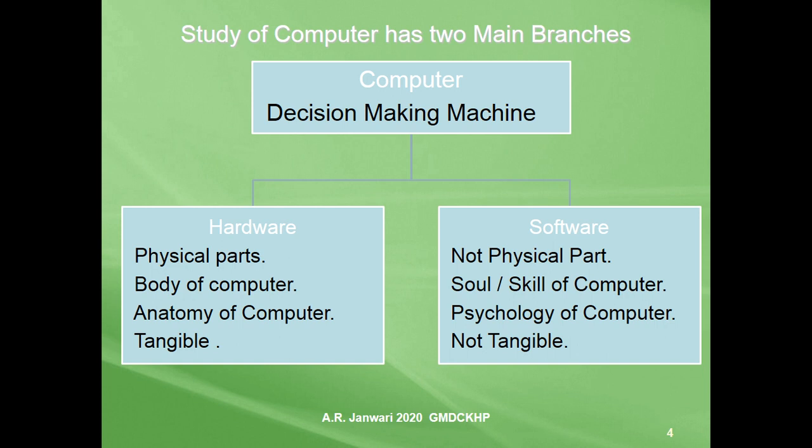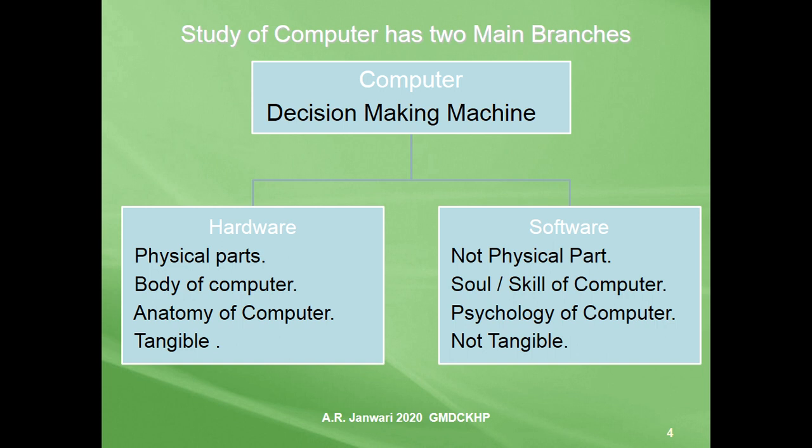We use the term hardware for the anatomy of the computer and the term software for the psychology of the computer. All tangible parts of a computer are called hardware, while all non-tangible things are called software.